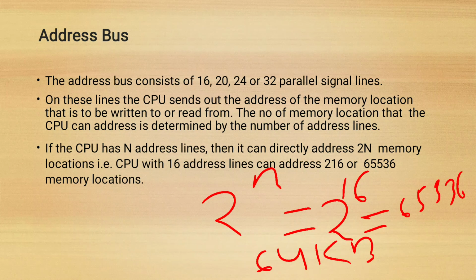The address bus is generally used to carry the address of the memory location or input output devices that the CPU wants to access. The address bus is unidirectional, that means data flows in one direction, from the microprocessor to peripheral devices.